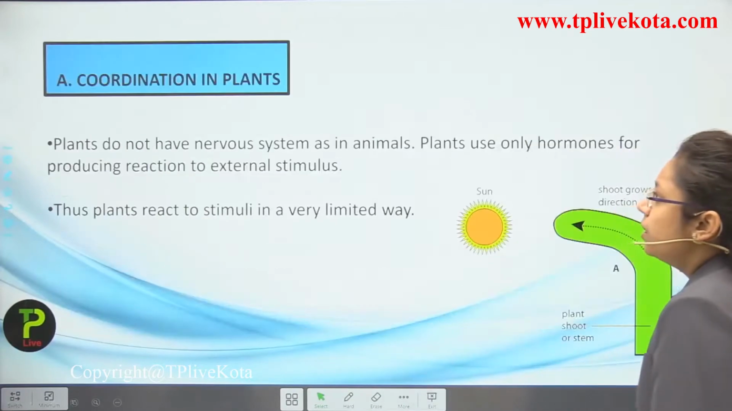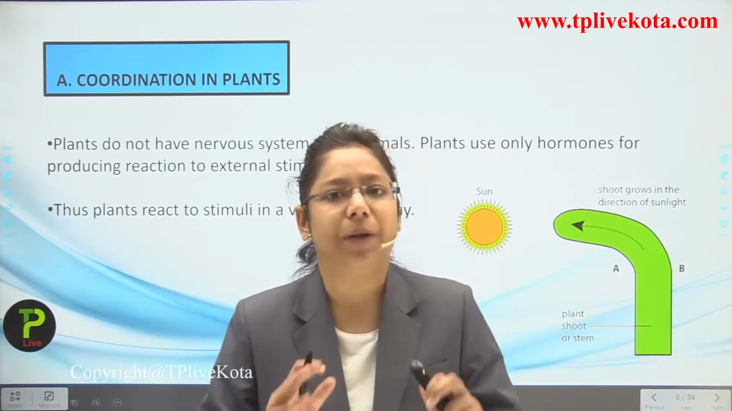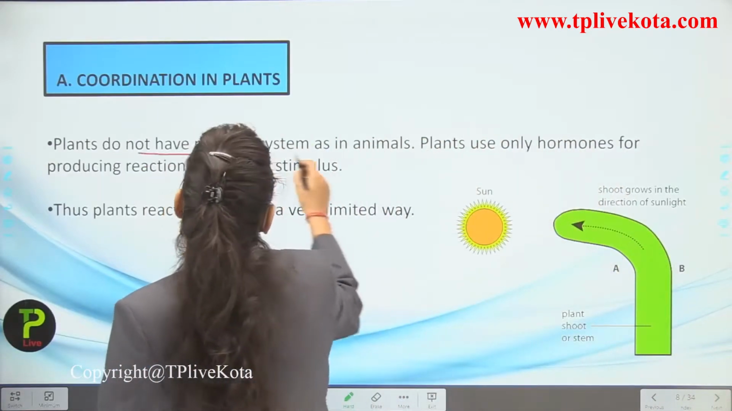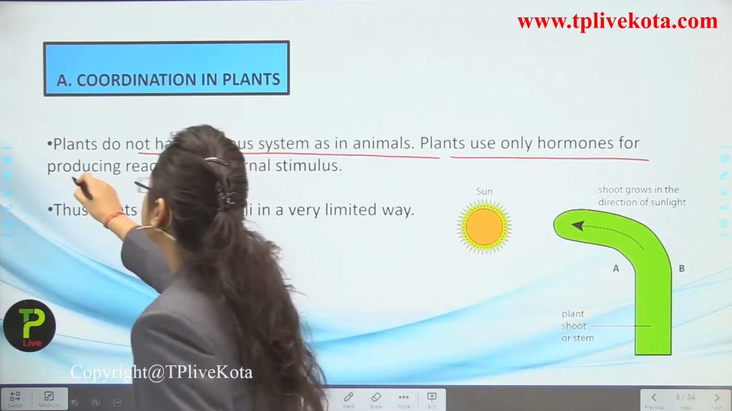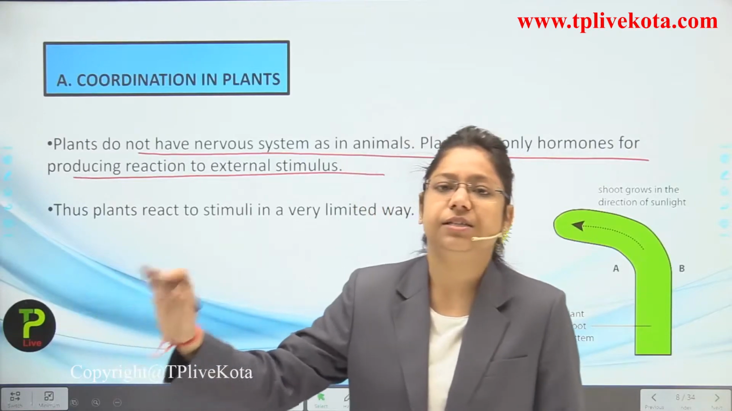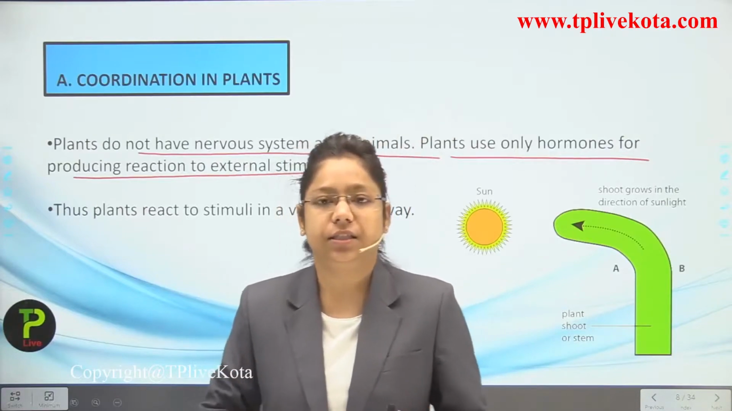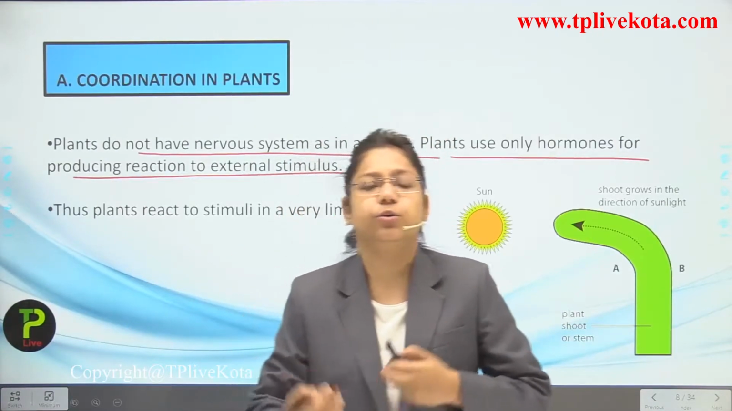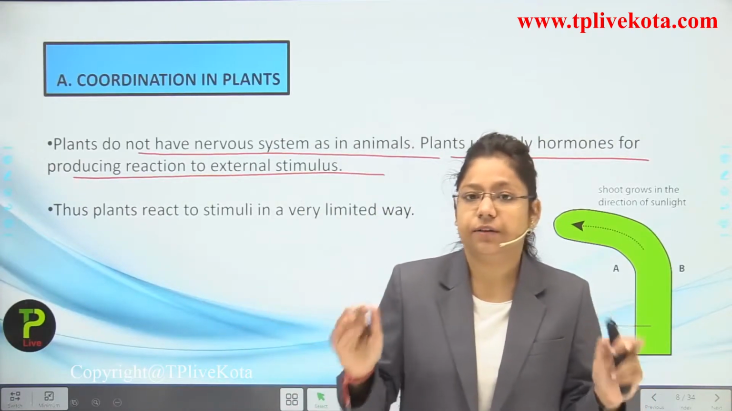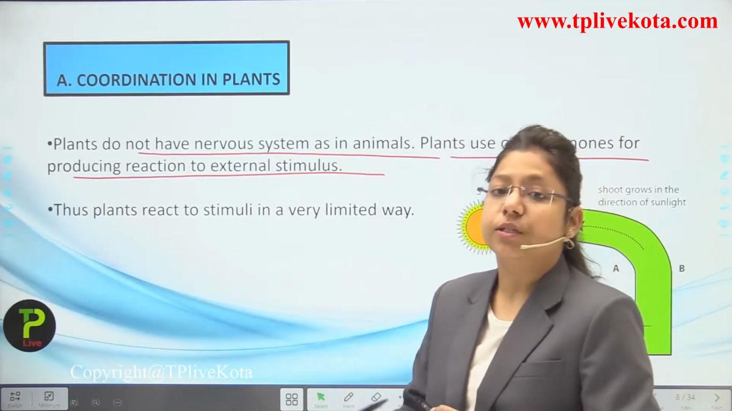Okay, students. Now we are going to start the first part of this chapter, that is coordination in plants. How coordination takes place inside plants. So, plants do not have a nervous system as in animals. Plants use only hormones for producing a reaction to the external stimulus. So, if there is an external stimulus like light, heat, water, then these hormones play a greater role in responding to the external stimuli. It means they do not have a proper nervous system developed. Okay, only the hormonal system is present inside plants that responds towards the stimuli.